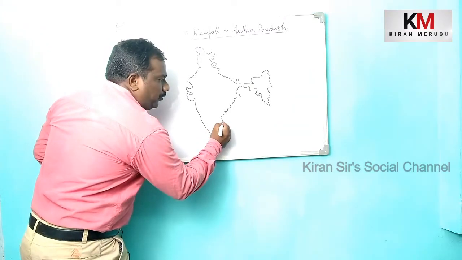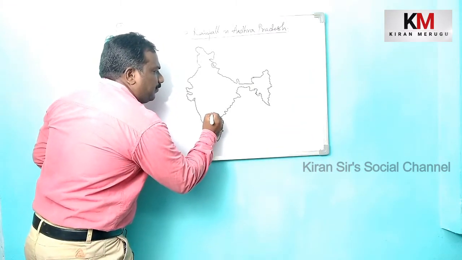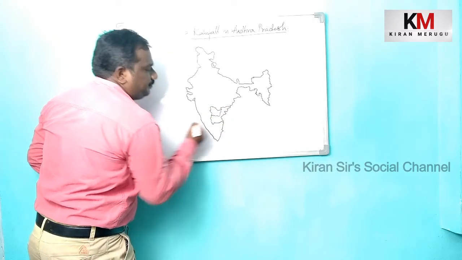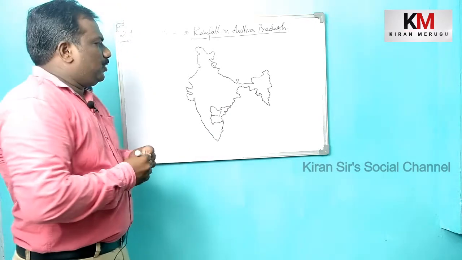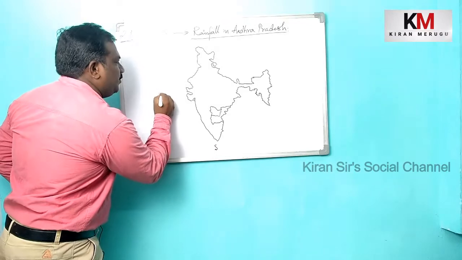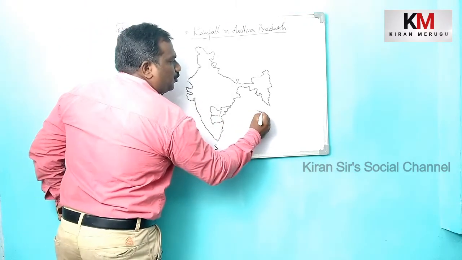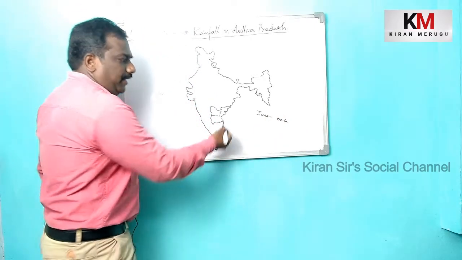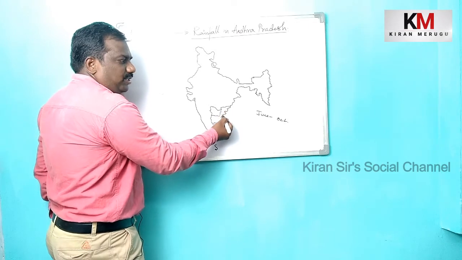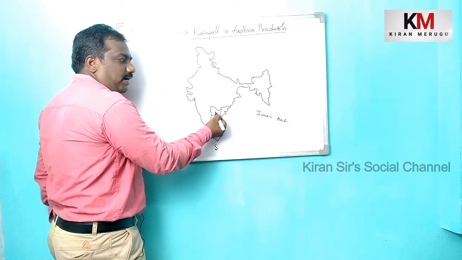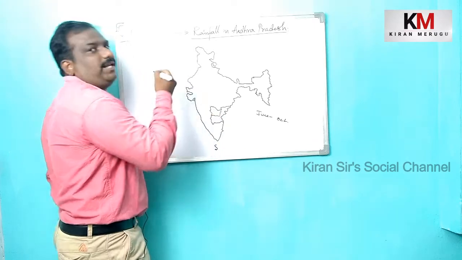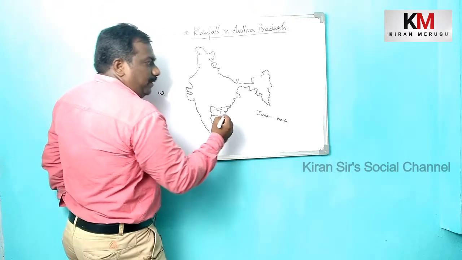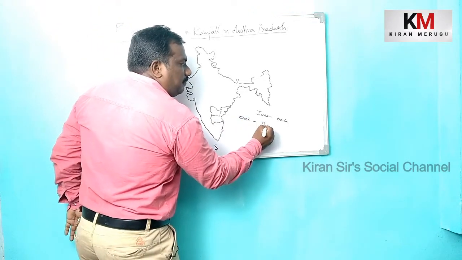As I told you, this is Andhra Pradesh, erstwhile Andhra Pradesh. This is our Andhra Pradesh. Children, during the southwest monsoon time, which means from June to October, in Andhra Pradesh, especially the coastal part and the inland part as well, we receive heavy rainfall. But children, between October and December,